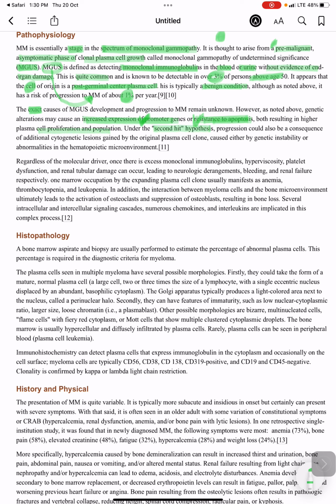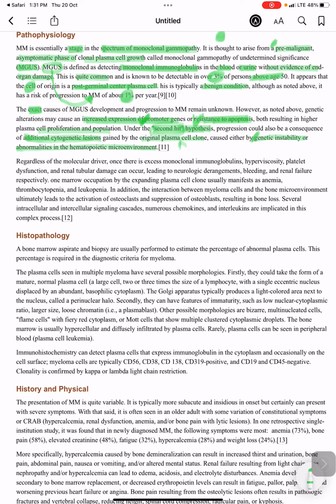Under the second hit hypothesis, progression could also be a consequence of additional cytogenetic lesions gained by the original plasma cell clone. This plasma cell clone is gaining additional cytogenetic lesions, caused either by genetic instability or abnormalities in the hematopoietic microenvironment.